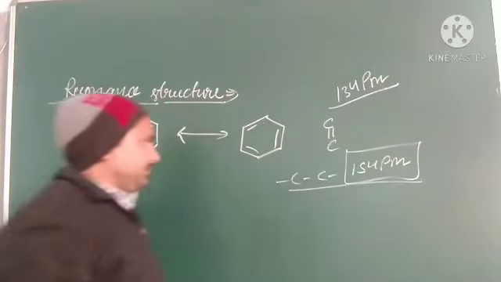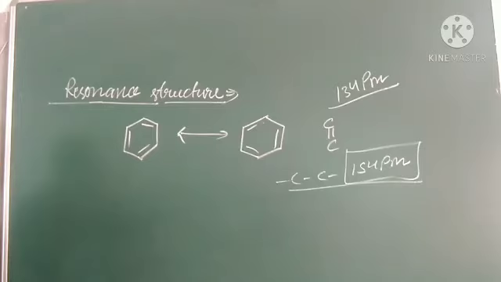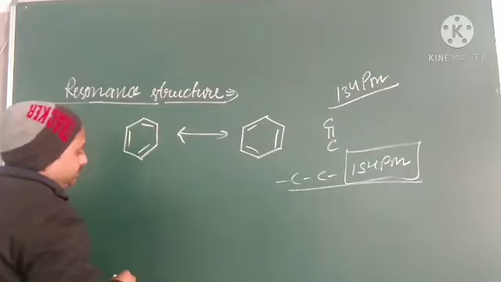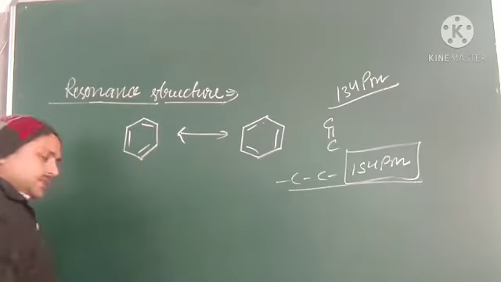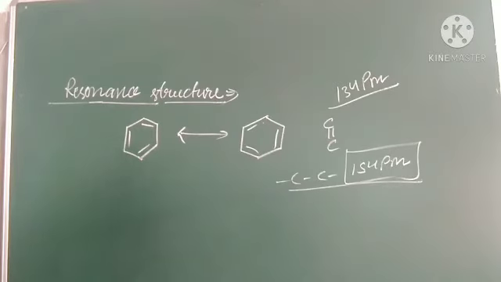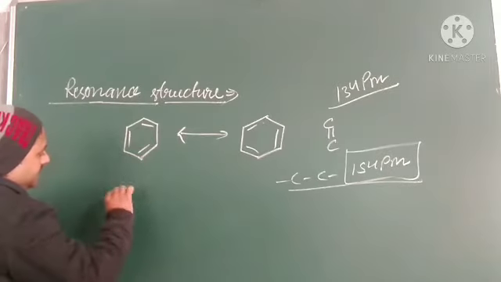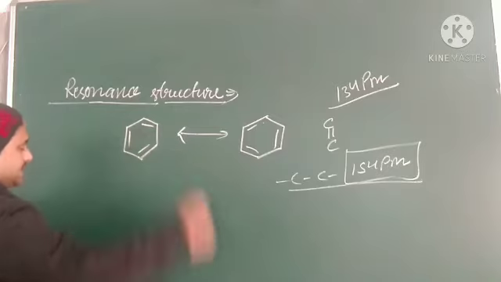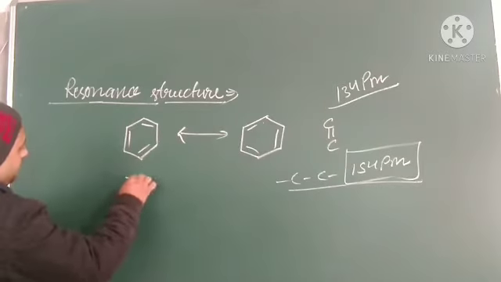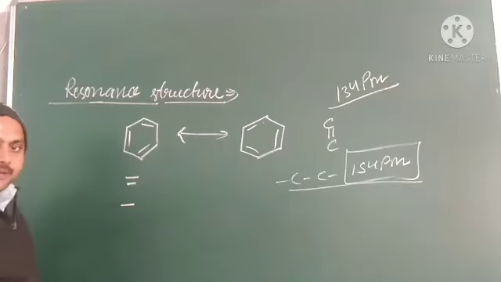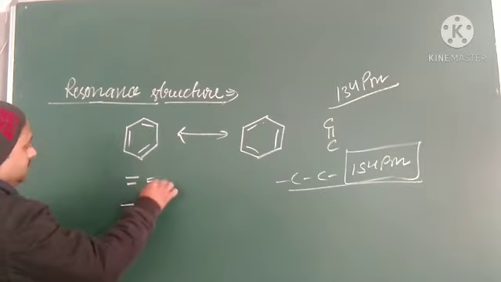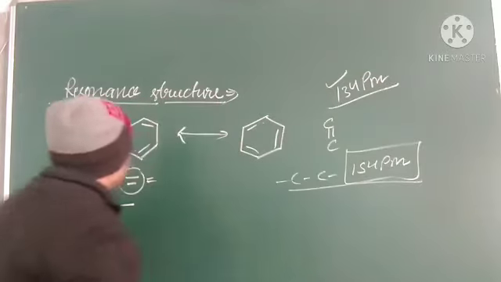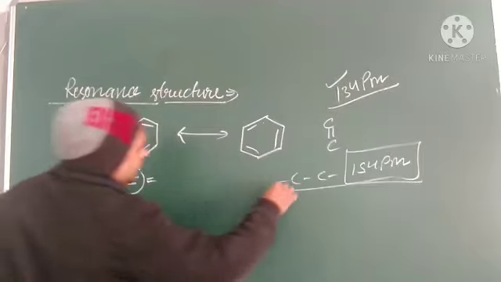What happens in the case of benzene? If you see the structure of benzene, it is clear that there are alternate double bonds and single bonds. So the bond length of the double bond should be like that and the single bond should be like that.